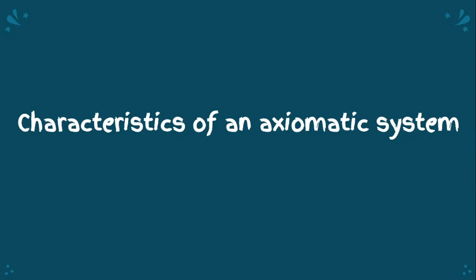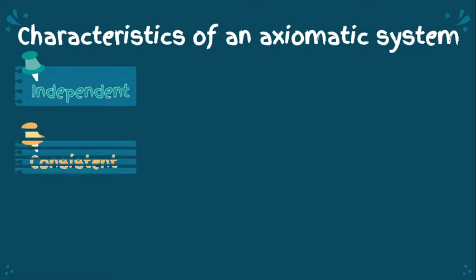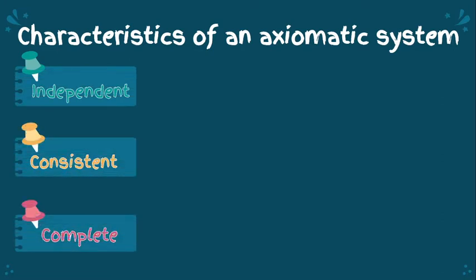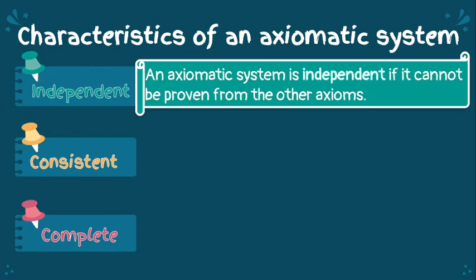Now, there are characteristics of an axiomatic system. There are three, and these are independent, consistent, and complete. When we say independent, an axiomatic system is independent if an axiom cannot be proven from the other axioms. So meaning, to prove that one axiom is independent from all of the others, you need to find a model in which the axiom is false, but all of the other axioms are true.